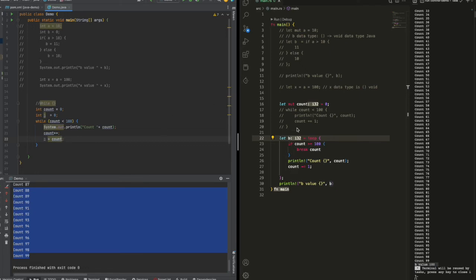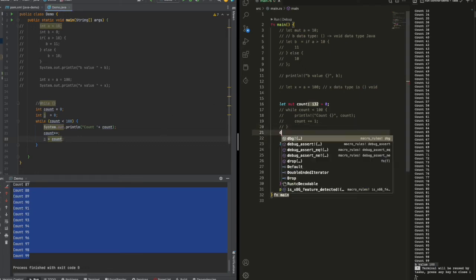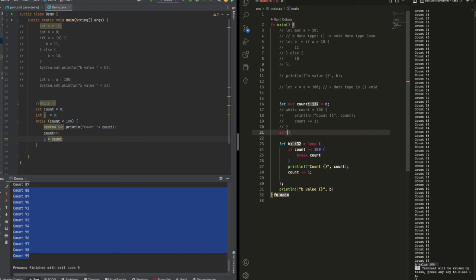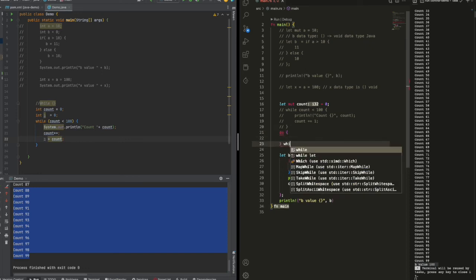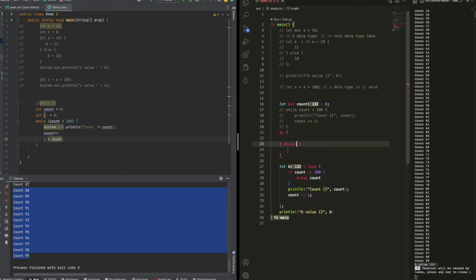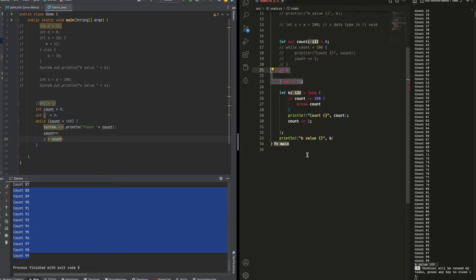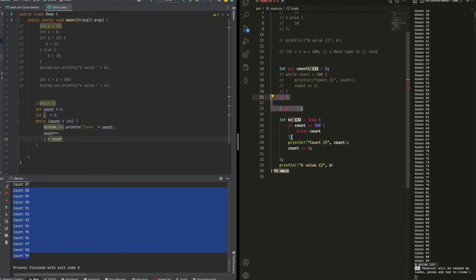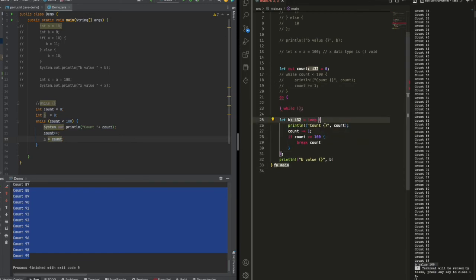Or you can do anything else. How about do-while? In Java you can do do-while, but in Rust we don't have this, so you just need to put the condition below. Then it becomes do-while: you do something, then you check, and then you break.